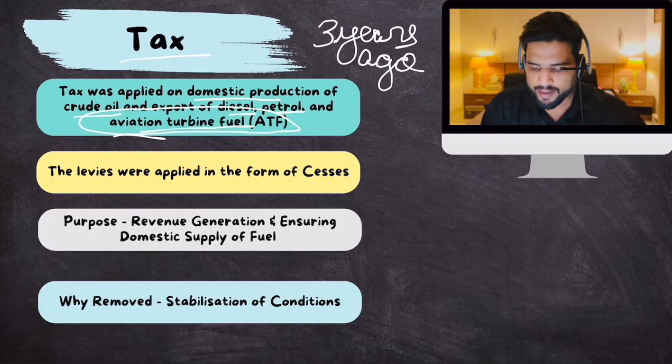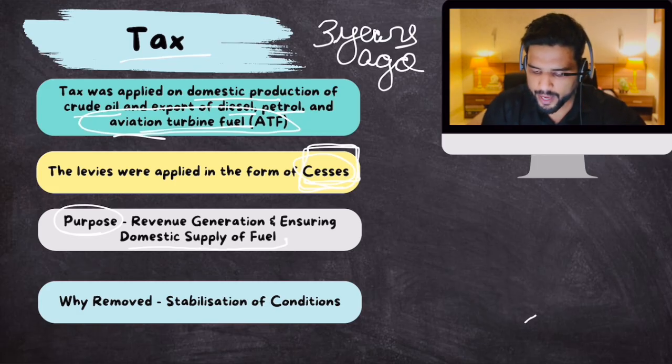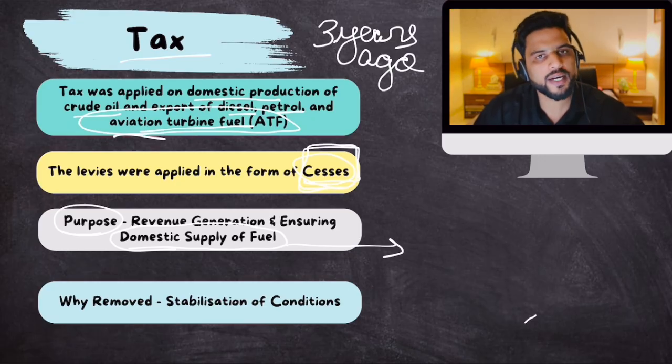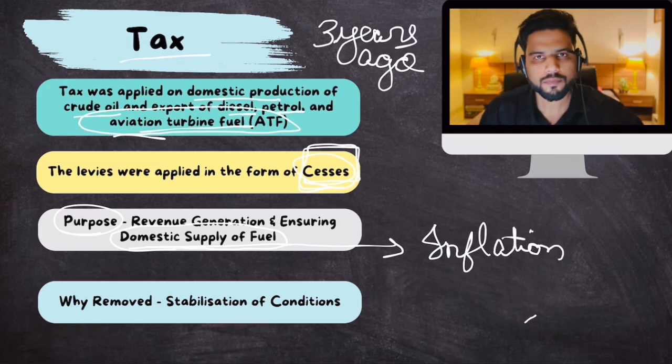The levy was applied in the form of cesses. So these taxes on supernormal profit were applied in the form of cess. There's a cess, we'll talk about it. The purpose, like I've mentioned before, is very simple. Domestic supply of fuel had to be ensured so that more and more exporters do not export it abroad. You had to tax them so that they are discouraged from exporting and they are forced to sell in India. So the supply of oil in India remains adequate, and that would not fuel inflation. Inflation would be under control. All right.